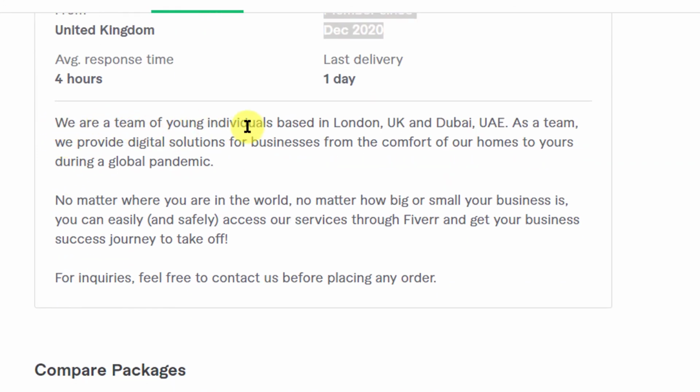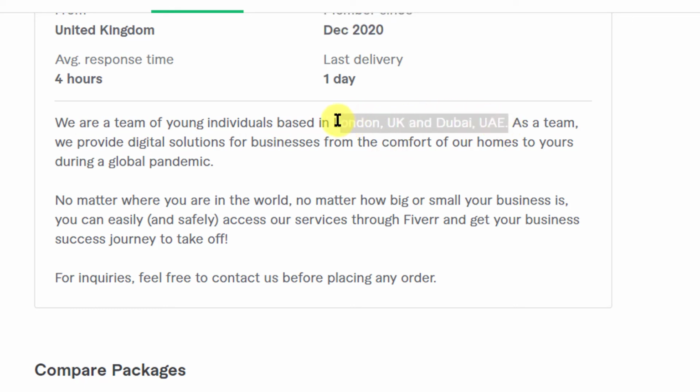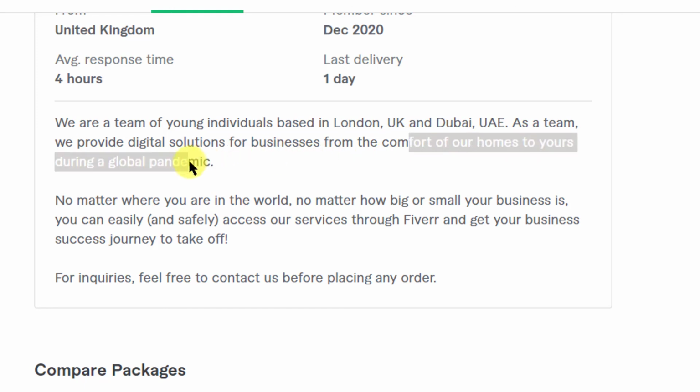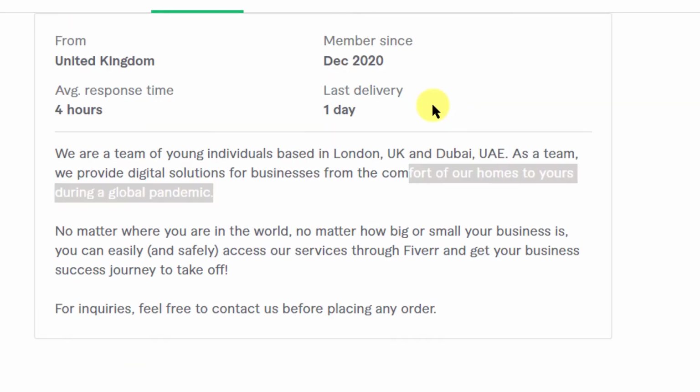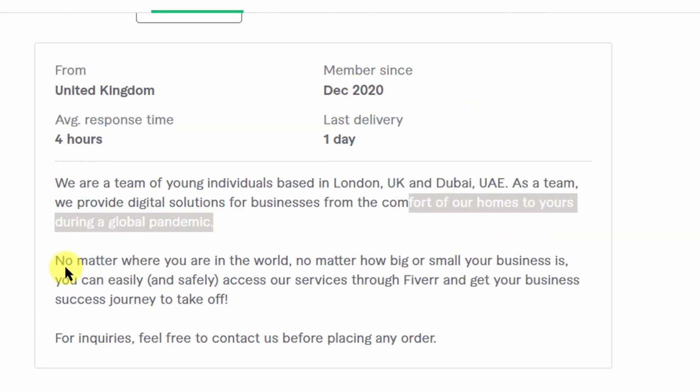Again, here they're saying we are a team of young individuals based in London, UK, and Dubai, UAE. They are at different places, so that makes sense. As a team, we provide digital solutions for businesses from the comfort of our homes to yours during a global pandemic. So they have started at the right time, and they're mentioning it.